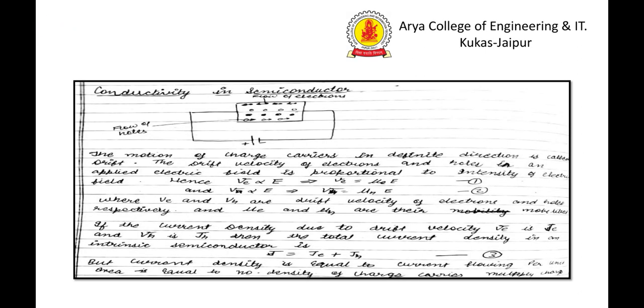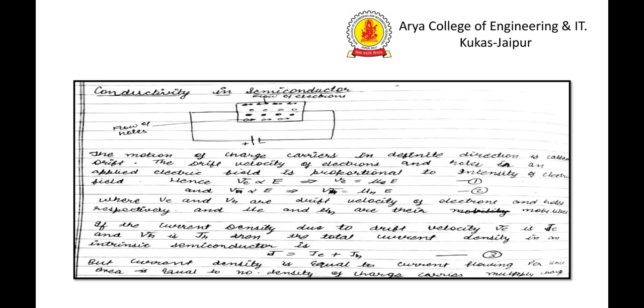Now we move to the next topic, conductivity in semiconductors. In the figure we show a semiconductor sample. In the semiconductor sample, solid spheres show electrons and hollow spheres show holes. When the semiconductor sample is connected to a battery, the electrons move to the positive terminal and the holes move to the negative terminal of the battery. The motion of charge carriers in a definite direction is called drift.